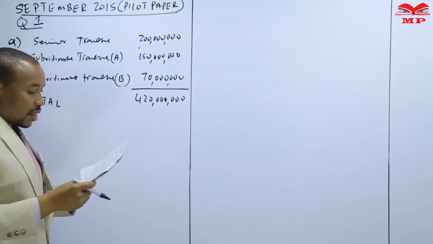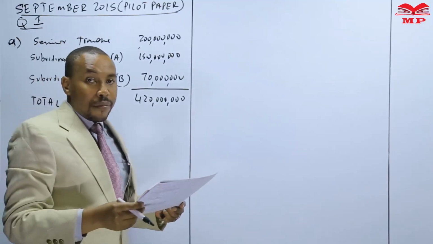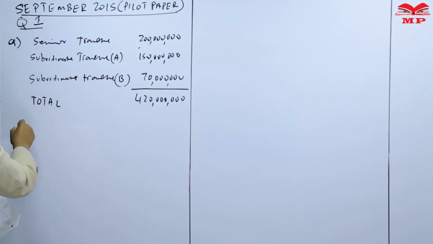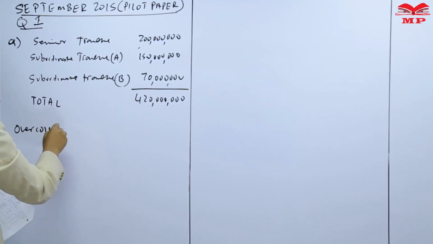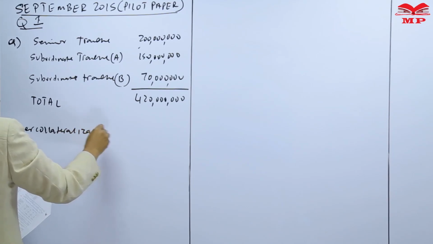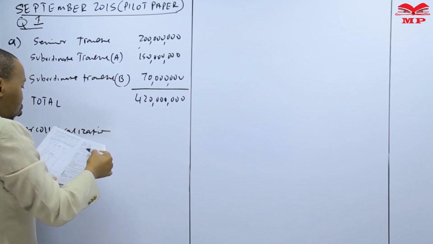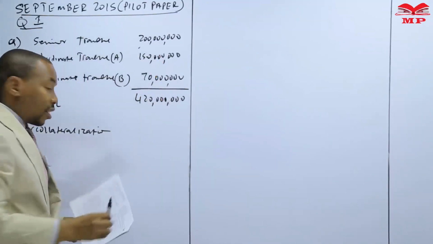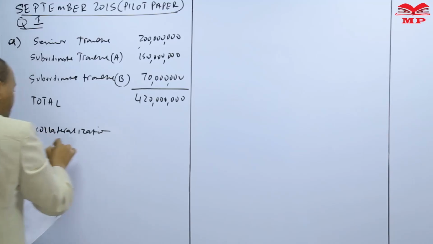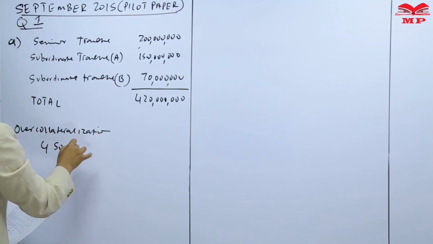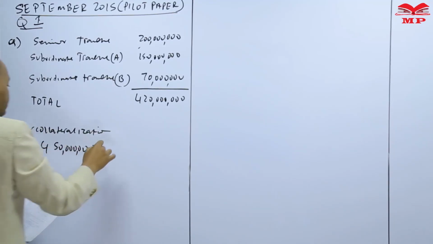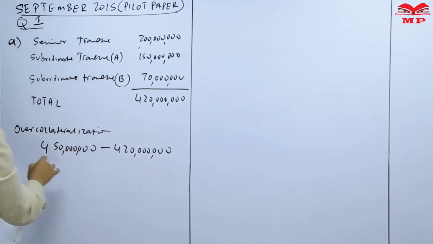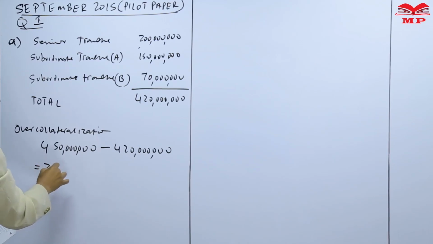We are being told that the assets in the pool are worth 450 million, meaning that overcollateralization is the difference between the assets in the pool and this total value of the tranches. So it's 450 million minus 420 million, which gives us 30 million.